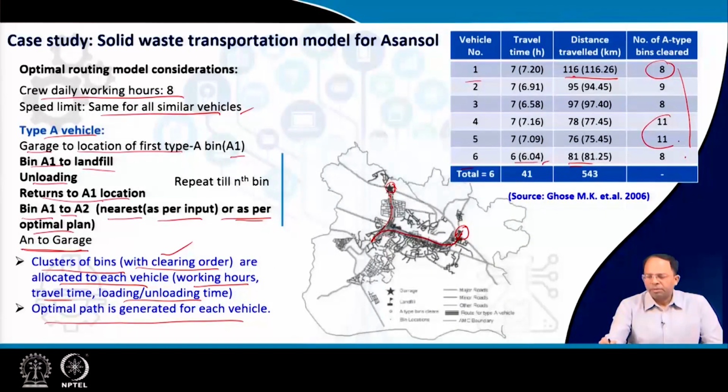So, in this case the bins may be clustered together, so that is why a larger number of bins could be collected. Or these bins are located near the landfill site, that is why more bins are collected. So, for each condition we will get a different number of vehicles, different routes for each of these vehicles and different time schedules for each of these vehicles.